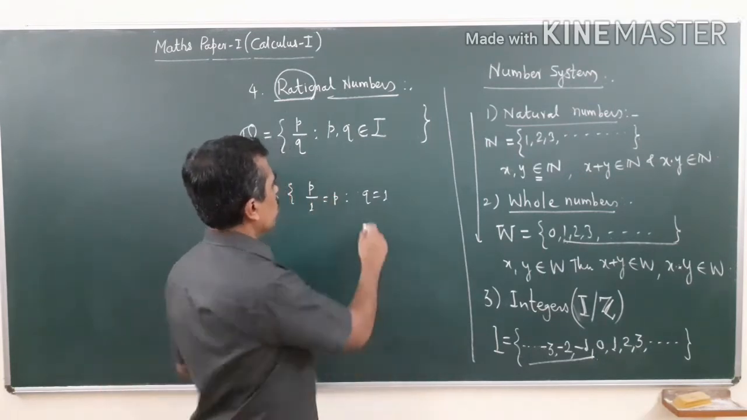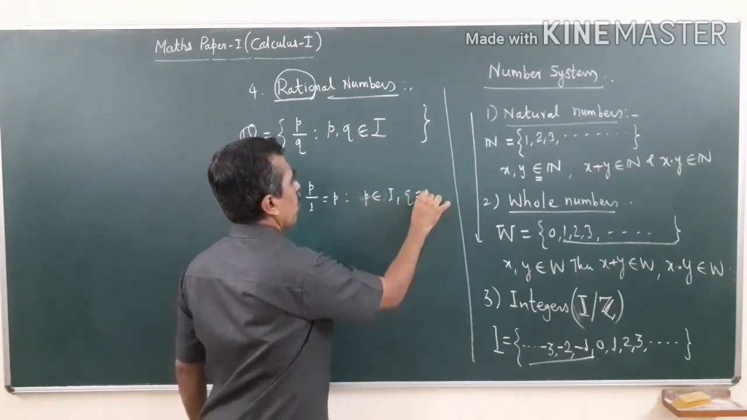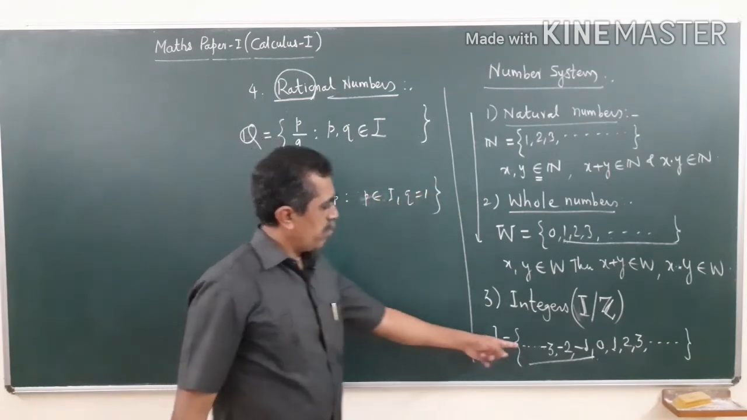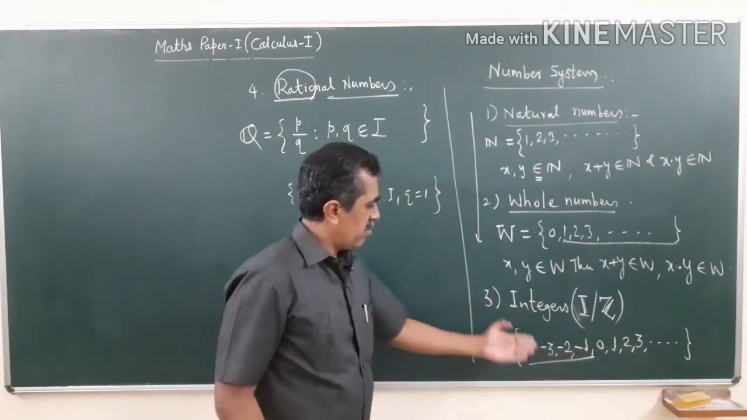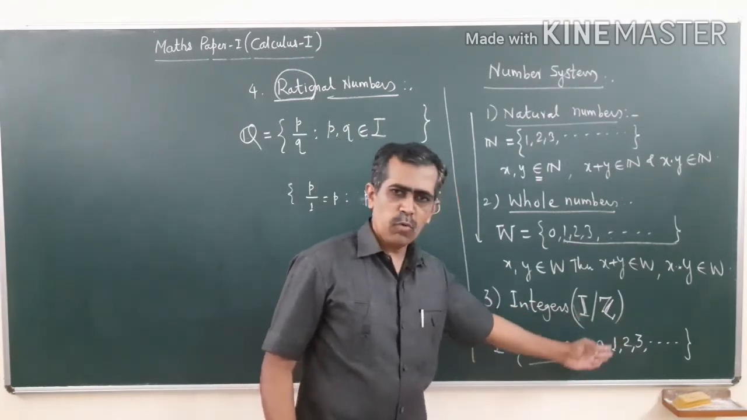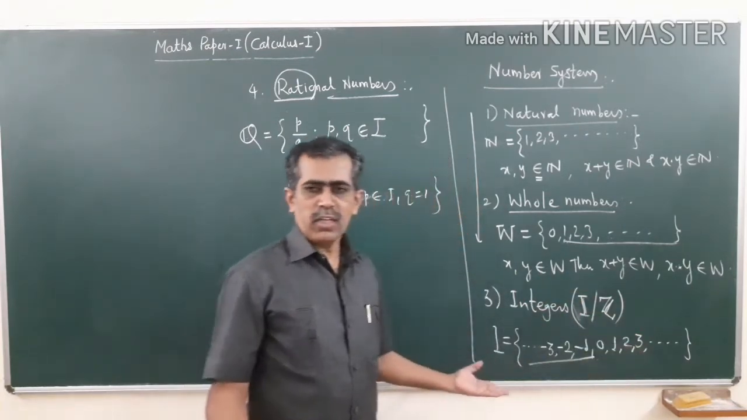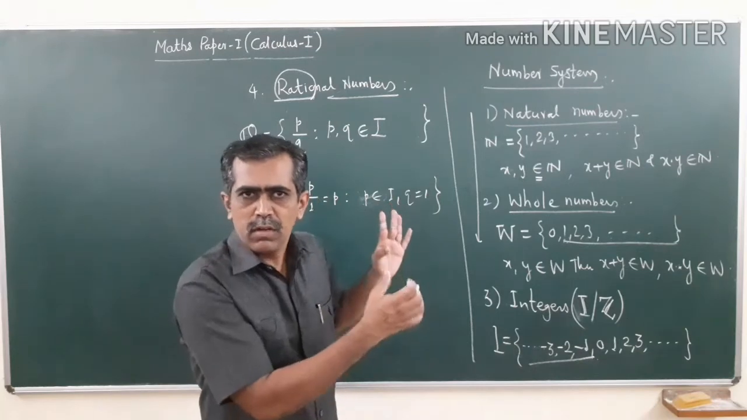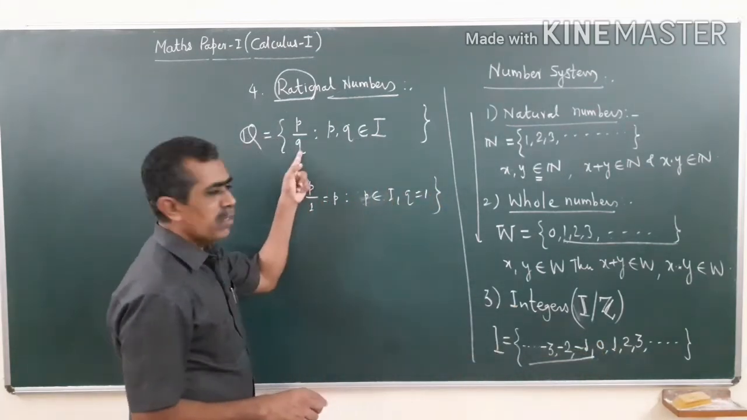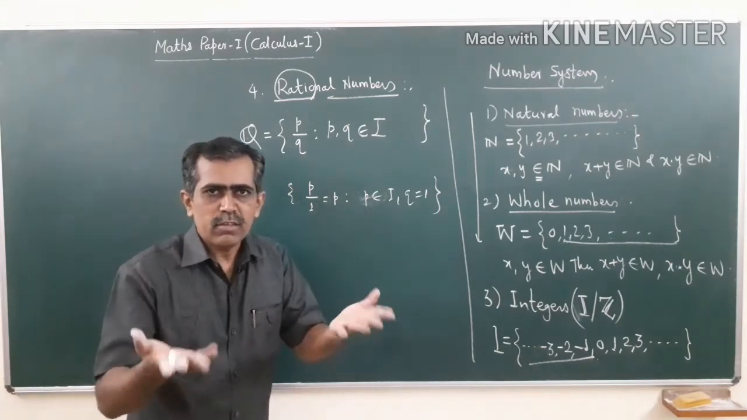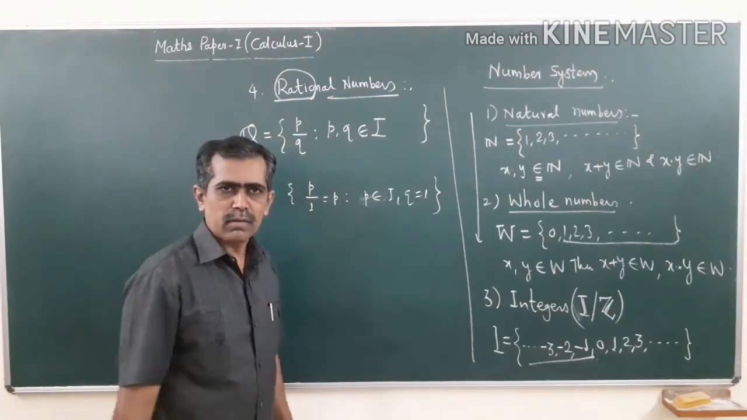And p belongs to what? p belongs to I, and q is 1. So p belongs to I means p will be minus 3, minus 2, minus 1. So you may have minus 3 upon 1, minus 2 upon 1, minus 1 upon 1, 0 upon 1, 1 upon 1, 2 upon 1, and you know division by 1 gives the same number. So you will have all these numbers. If you take q equal to 1, it is your choice. You can take any value to p and q except one number.